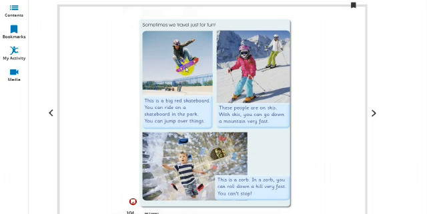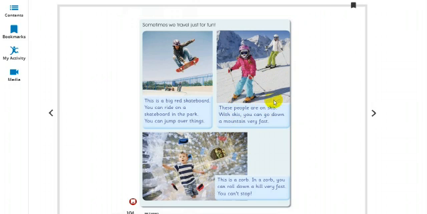So here the skateboard is very nice vehicle where you can have fun with it, but at the same time you need to know how to use this. So this skateboard can be used in the parks where you can jump over things. These people are on skis. So here in the picture you can see these people. They are on skis.